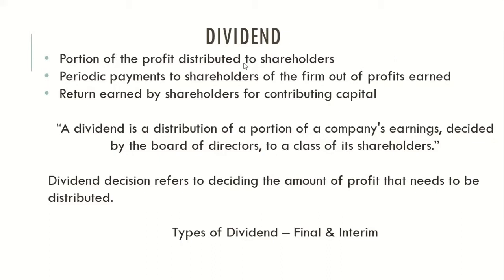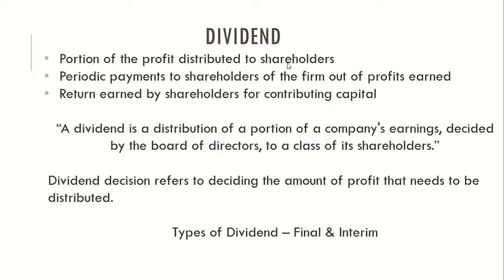So what is dividend? Dividend is a portion of the profit which gets paid to the investor. So the company has made some amount of profit. A portion of this profit will now get paid to the investor. Last class, we had learned EBIT and EPS. We had learned the computation of EPS.